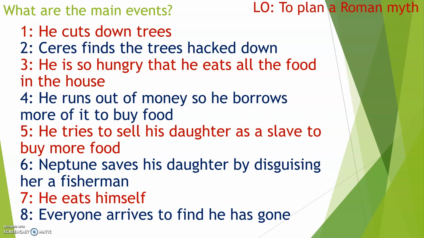So what's going to happen is I'm going to go through each of the 8 steps in turn. And what I've done is I've thought about alternatives that I could possibly use in each section. What I'd like you to do after each section is to pause the video and note down what you want to do. It's really important when you're planning out your myth today that you don't go too far away from this plan. Otherwise, you're really going to struggle to write the myth that we're doing in class.